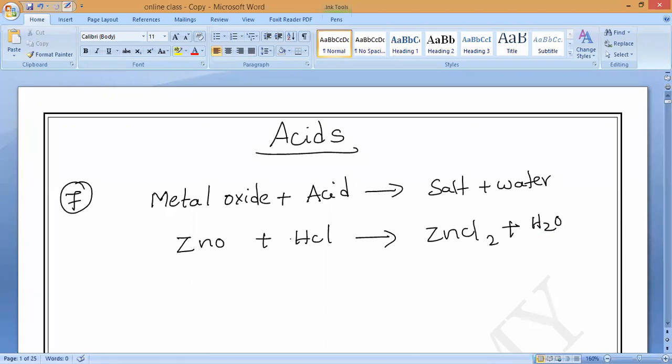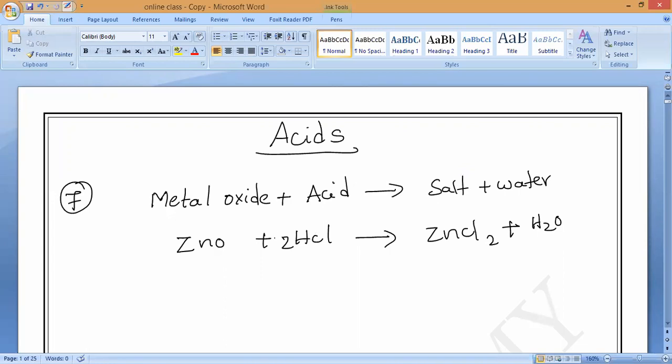Now we have to balance it. Is it balanced? Not balanced, correct? So where do we have to balance it? Can you say? I think the 2 is not required here. It is balanced now, you can check it. So ZnO plus 2 HCl will give you zinc chloride plus H2O. Is it balanced or not?